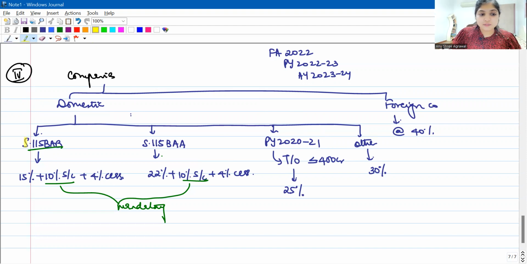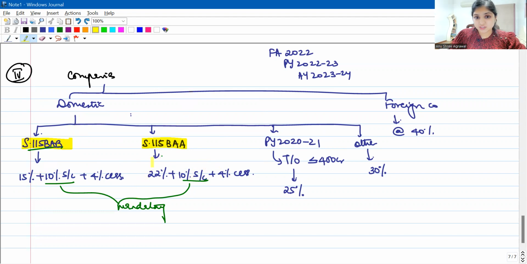If section 115BAB is applicable, then a very small tax rate of 15%, but you have to pay mandatorily 10% surcharge and 4% cess. This cess is something which I don't have to tell you. Even if I don't tell you, 4% cess is obvious, right? But then 10% surcharge is special over here. Irrespective of income, you'll have to pay this much. Okay, 115BAA, if this is applicable to you, then 22% of income tax plus 10% surcharge plus 4% cess.